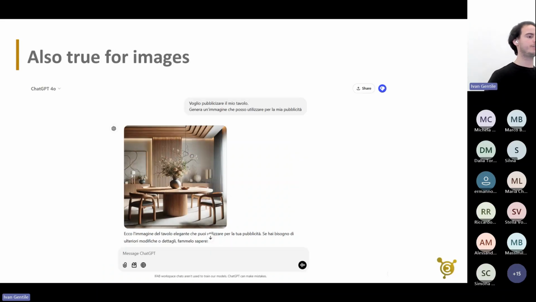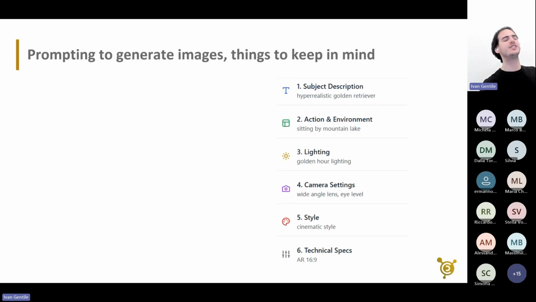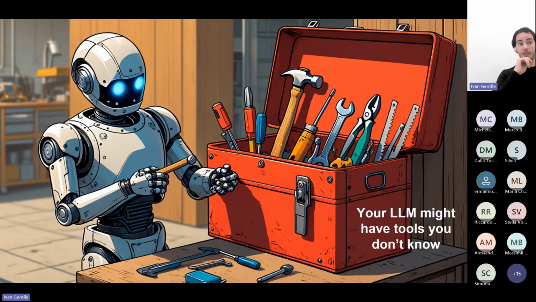Here I will go very quick. I want to generate an image of a table. It gives me this kind of table, still pretty neat. I really like the floral composition in the center. But if I give it some context, in this case I gave it iPhone images, and ask it to generate the same table, I see that it generates the Apple table. And I think it's not even so far from what they would produce. And there is also general information to keep in mind regarding this, we'll not go into it for a bit. Okay, this is regarding prompting in general.